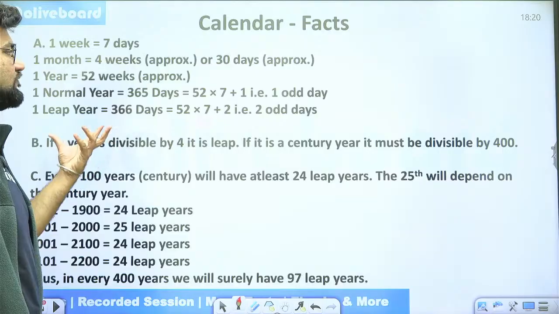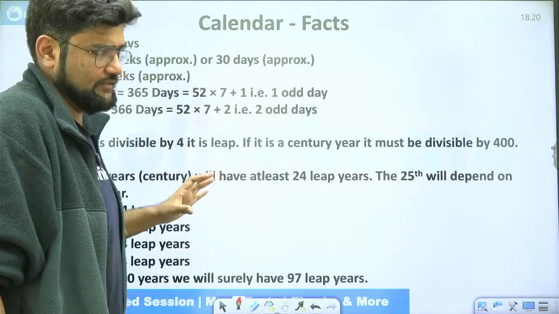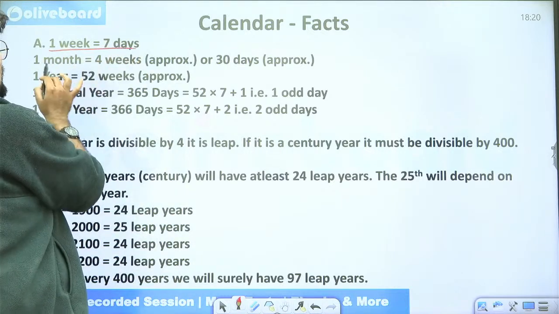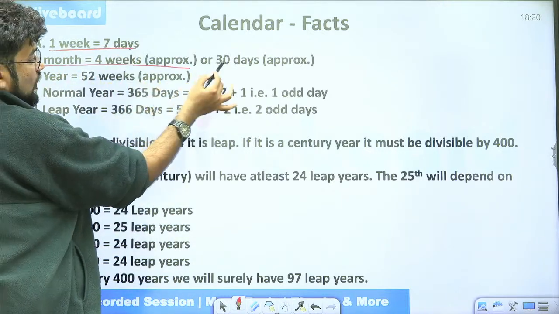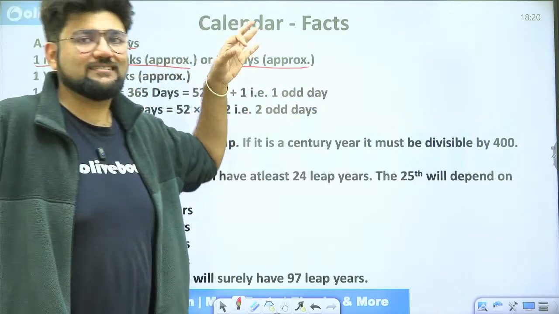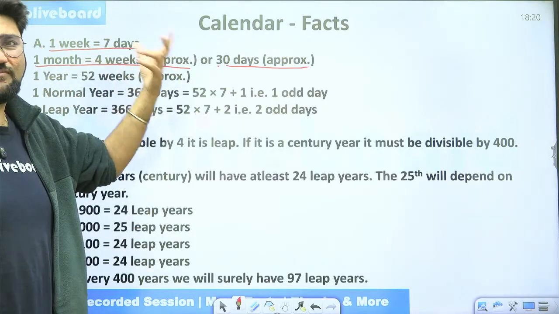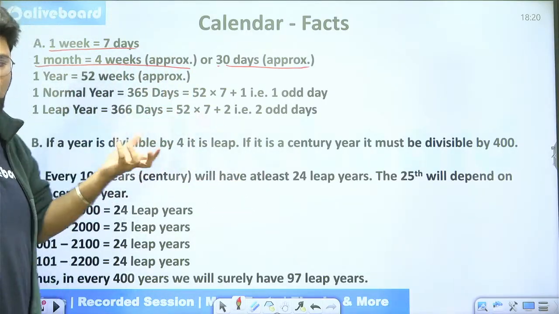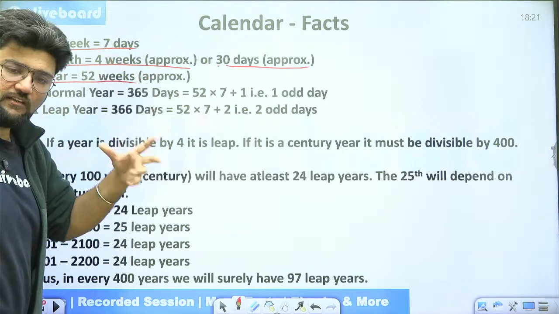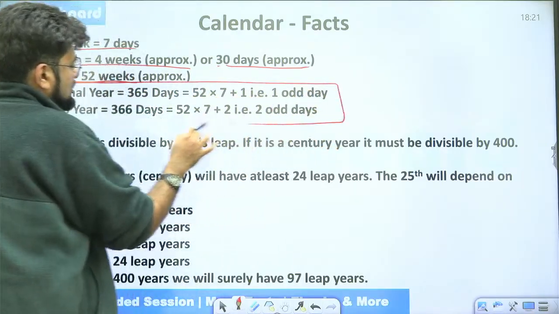So these are the facts which you need to go through. I will just help you revise everything. We have already discussed almost everything here, right? So 1 week has 7 days. We know that already. 1 month has 4 weeks approximately, or 30 days approximately. Why approximately? Because some months are 28, some are 29, some are 31. Also 4 weeks approximately, so we can have 4 weeks and some days, and similarly this will also change. 1 year has 52 weeks approximately. Again, I have already discussed this with you, and this is exactly the main thing which you need to be focused on. This right here.